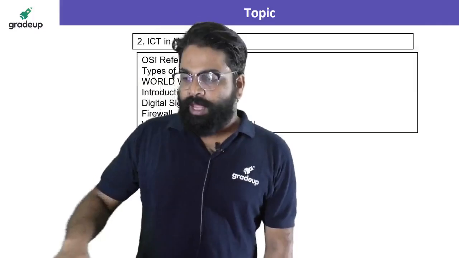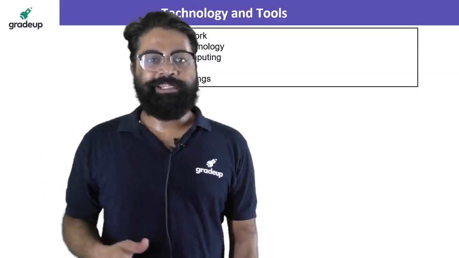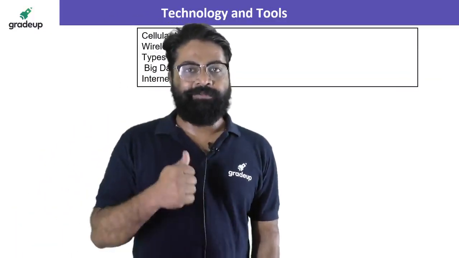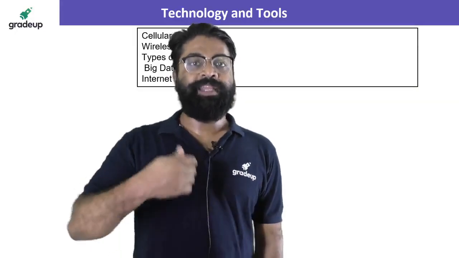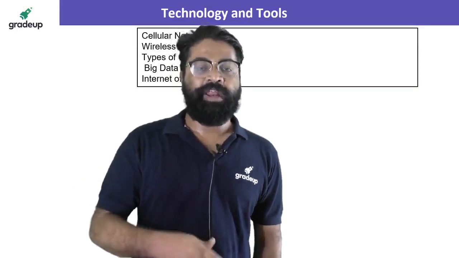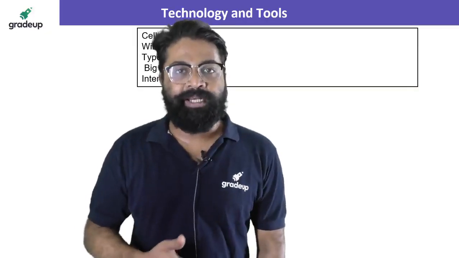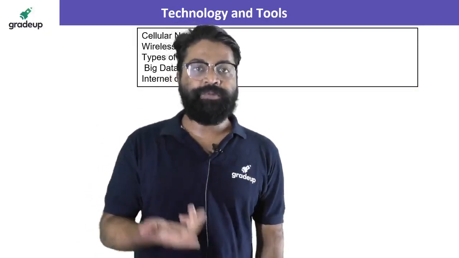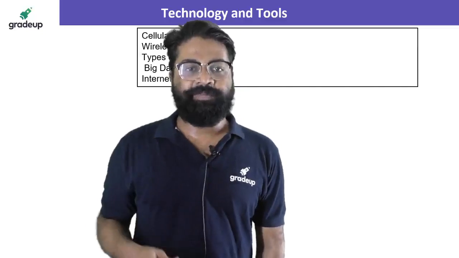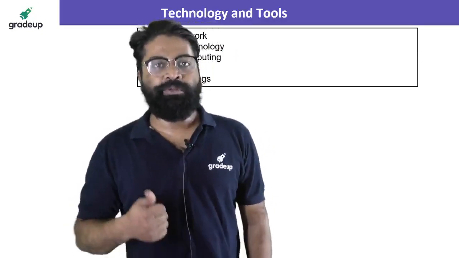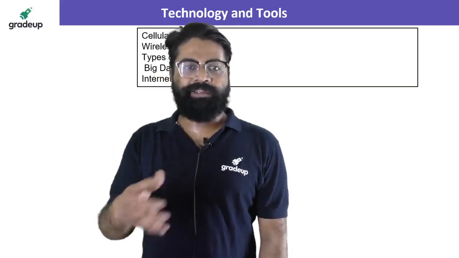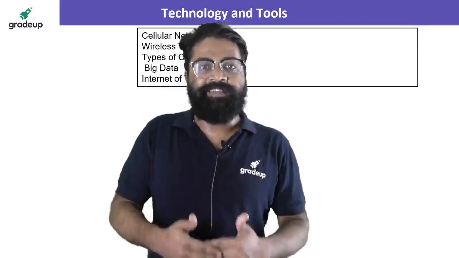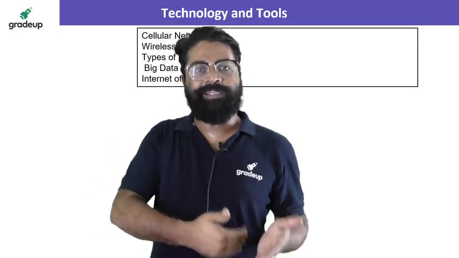If I talk about technology and tools, we have cellular networks like 1G, 2G, 3G, 4G and 5G. 5G is about to come. So what will be the advantages and disadvantages, how will 5G be implemented, and how will it affect the difference between 4G and 5G, this kind of thing. Wireless technology like Bluetooth, Wi-Fi, WiMAX, Project Loon and Li-Fi. So these are the things about to come in the future and the things that exist.